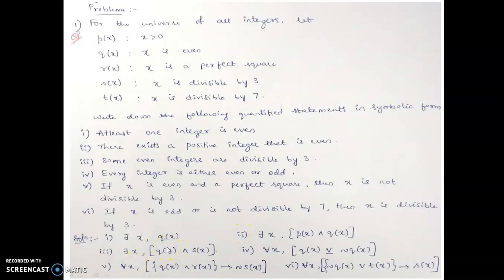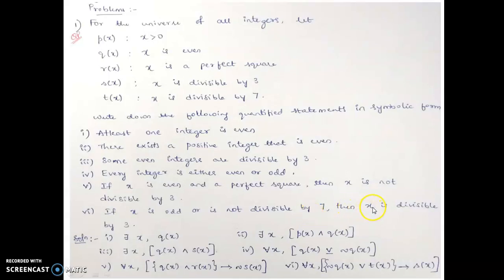We'll see one more example, the sixth one: if x is even and a perfect square, then x is not divisible by 3. If x is even, it is q of x.